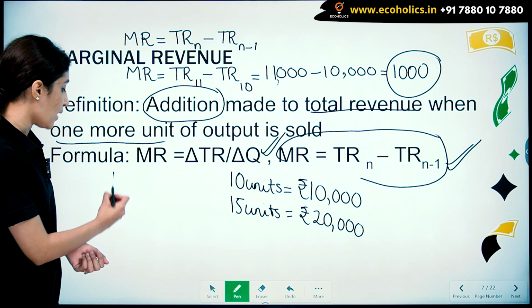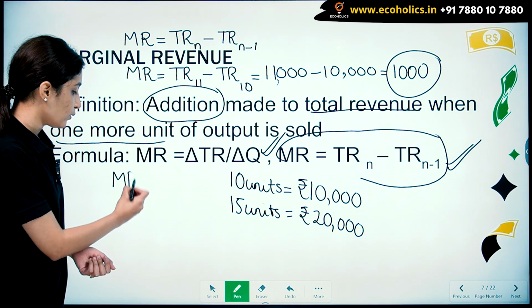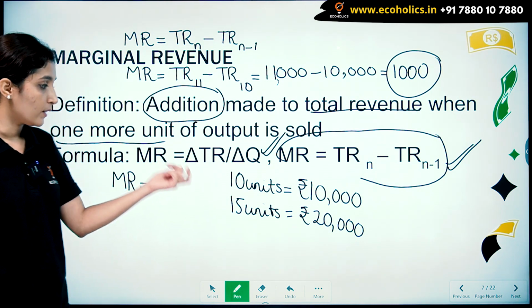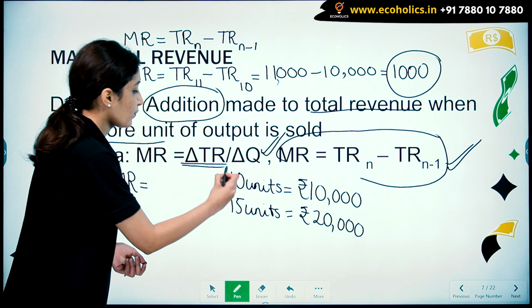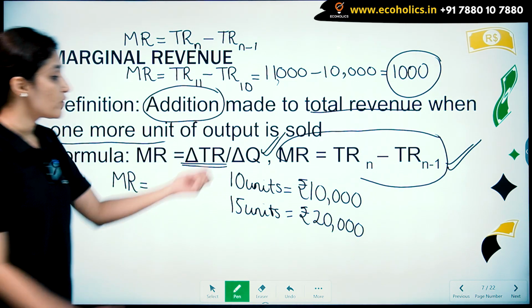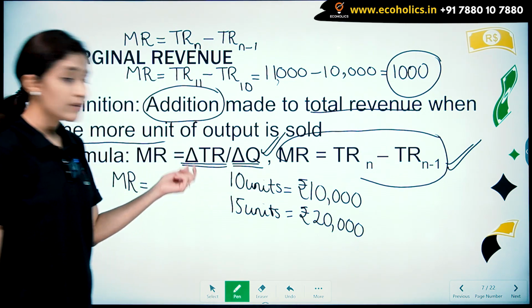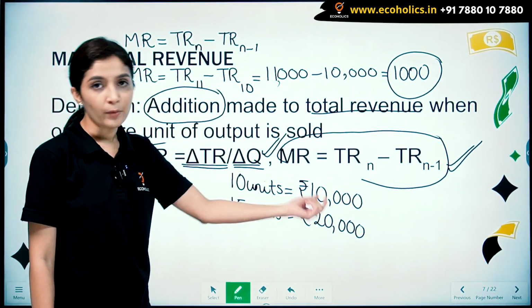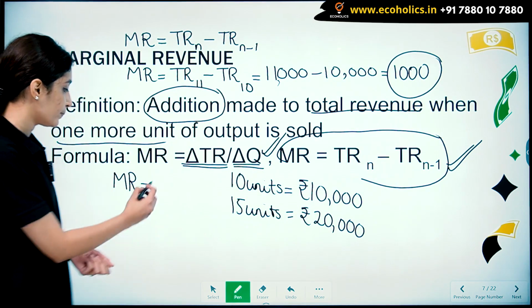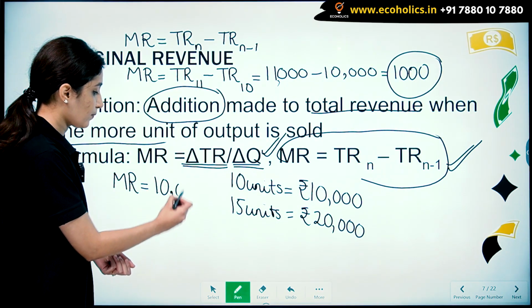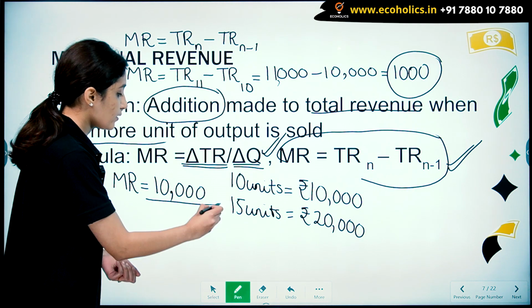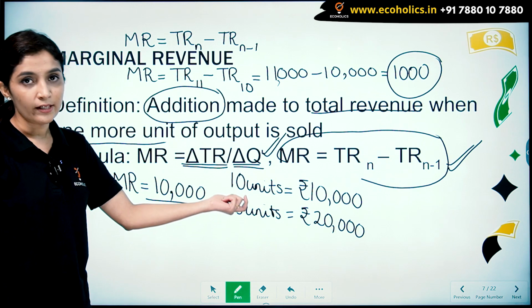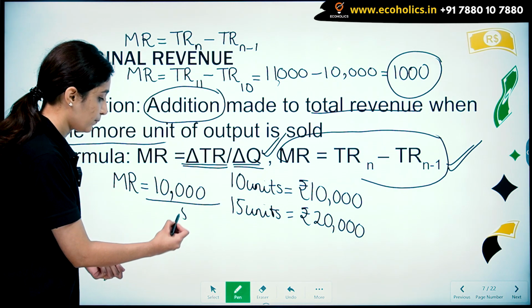So marginal revenue in this case will be equal to the change in total revenue, meaning the change in the total revenue by change in quantity. अब इस केस में जो चेंज है टोटल रेवेन्यू में वो कितना है? 20,000 minus 10,000, that is 10,000, divided by quantity में कितने का चेंज आया? 15 minus 10, that is 5 units.